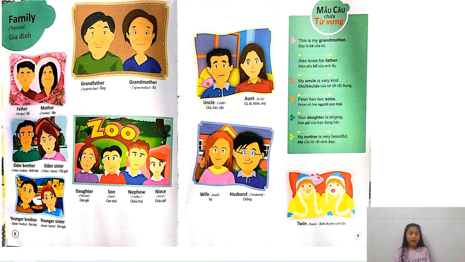Next we have grandfather. Grandfather is the one who gave birth to your father or mother. And grandmother is the one who gave birth to your father or your mother. Usually you would have two grandfathers and two grandmothers.